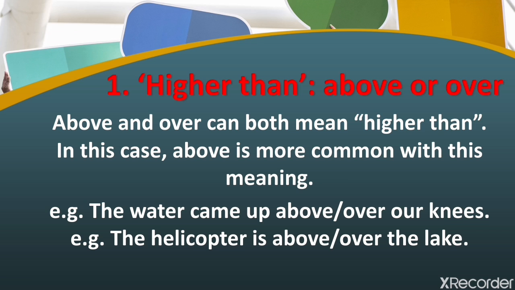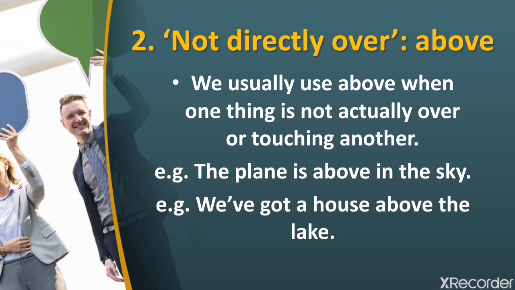Another example: the helicopter is above or over the lake. There is a lake, so you say the helicopter is above the lake, the helicopter is over the lake. Both are possible. You are just talking about the distance, the highness of something, so you can use it. Number two, not directly over.